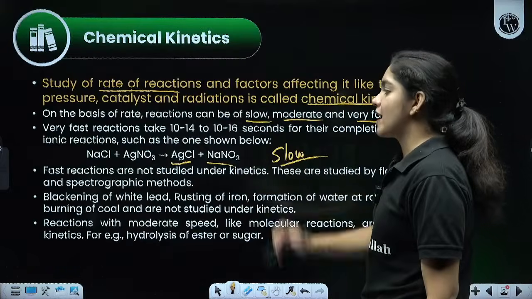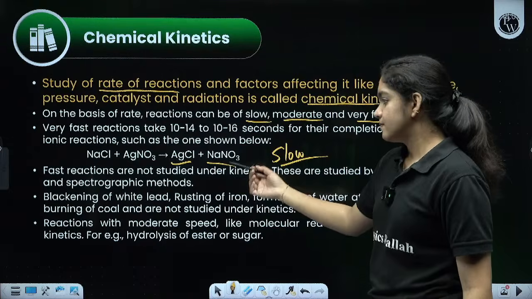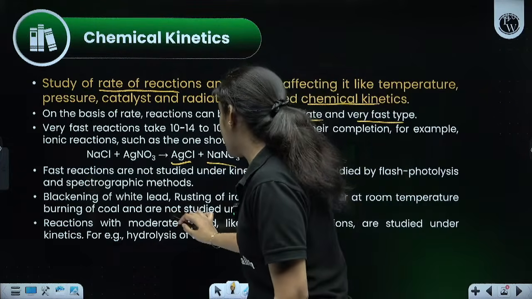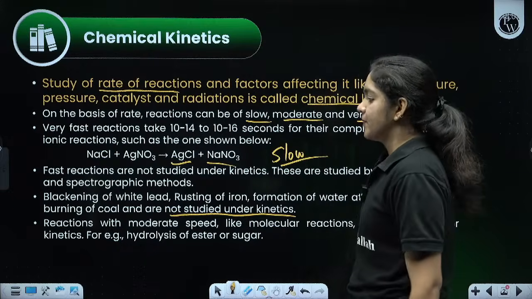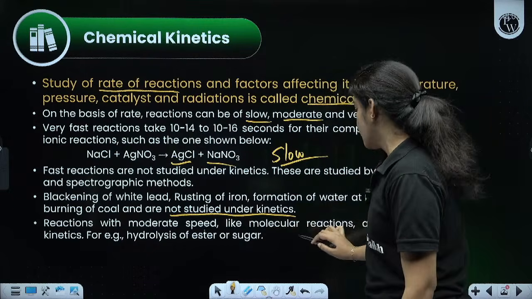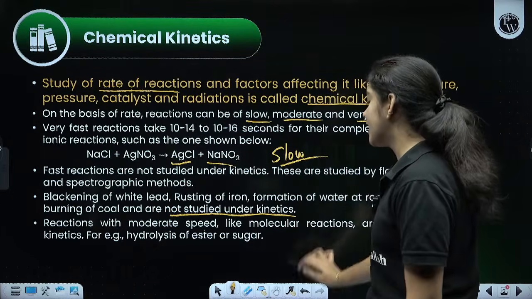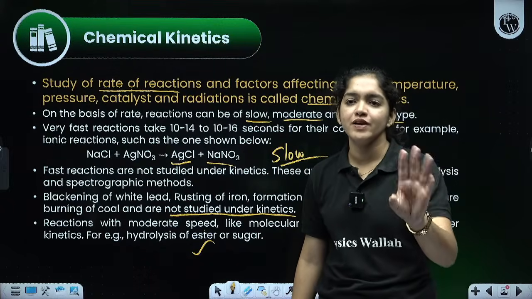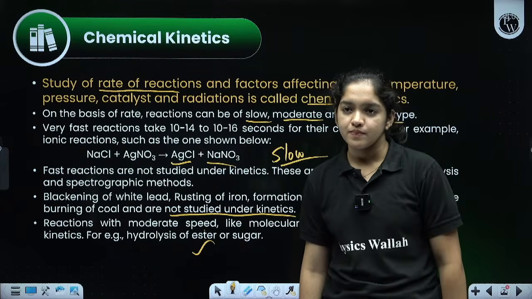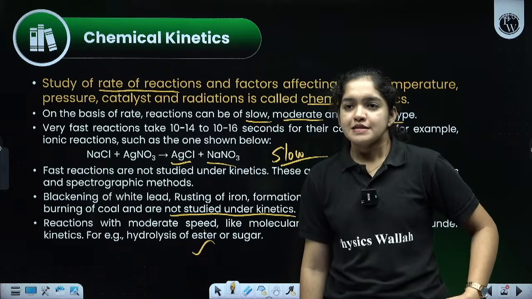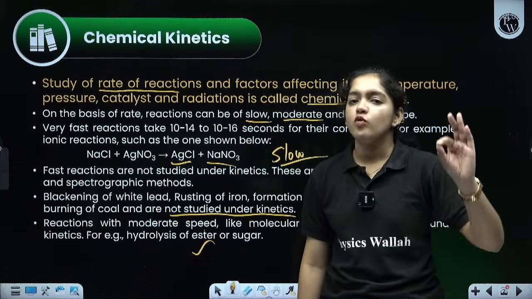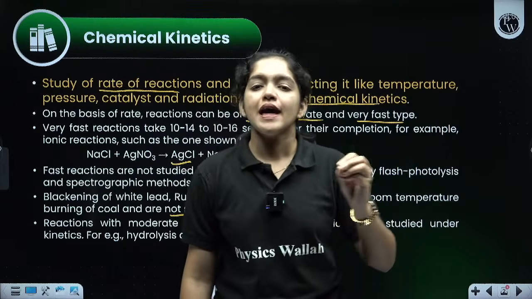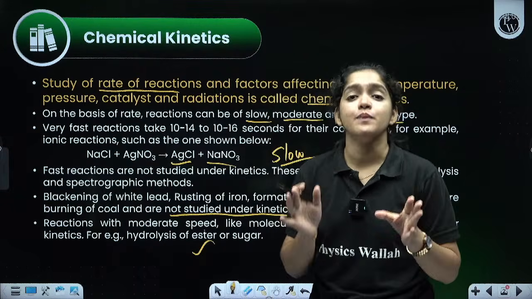So this kind of reaction is a fast reaction. Then rusting of iron, formation of water at room temperature, and burning of coal are not studied under kinetics. Reactions with moderate speed, molecular reactions, are studied under kinetics. For example, hydrolysis of ester or sugar, that is very, very important. Is that clear? Okay, right? So we won't study the fast reactions. We will only learn about the slow step and the moderate reactions under chemical kinetics.